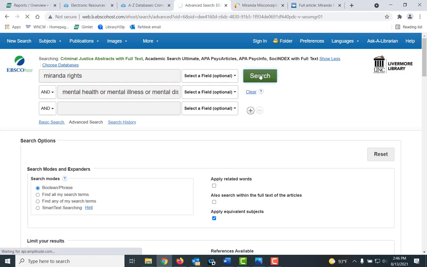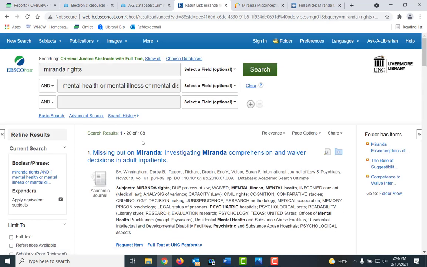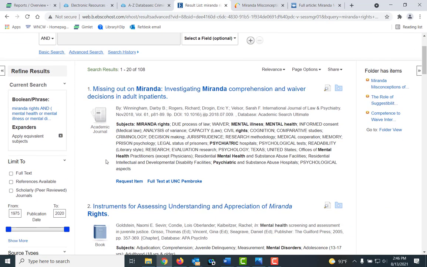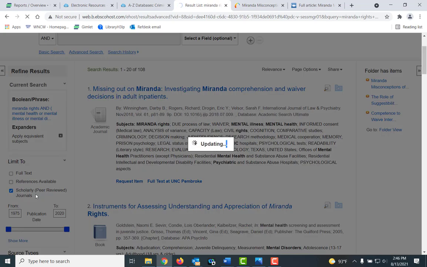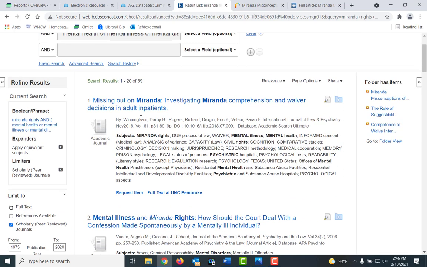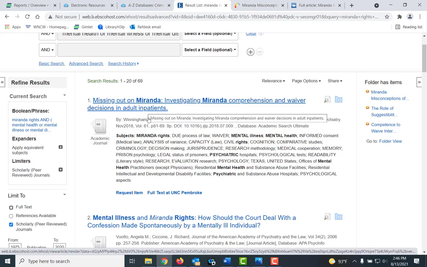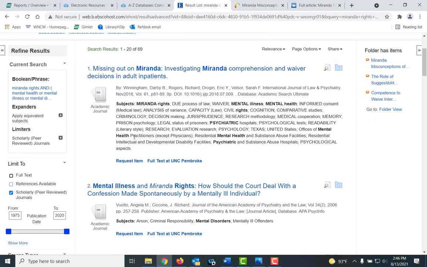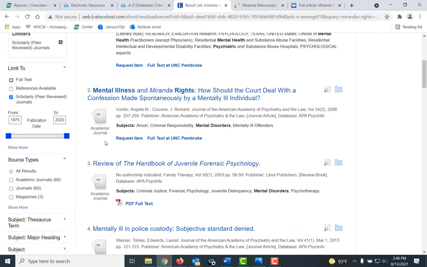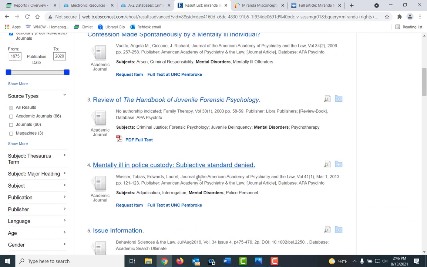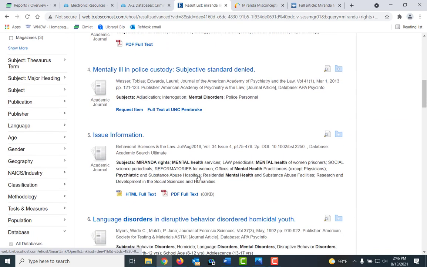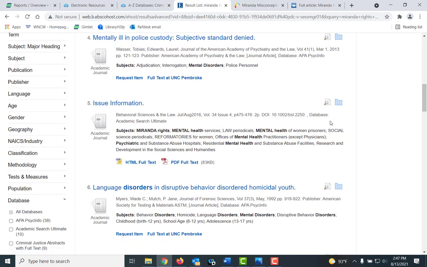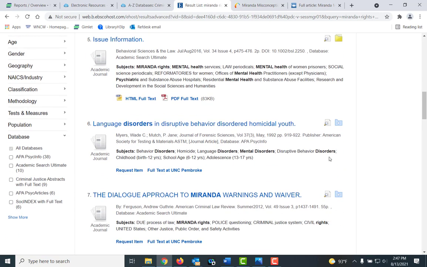I click on search again, and instead of getting 13, notice I've got 108 articles. And I can do the same steps, limit by scholarly peer reviewed, and now I have 69 articles instead of 9. And I can do the same type steps to look at it. Now, one of the things that came up here is this item is a review of the handbook. Reviews typically do not work well in academic papers. That's just an overview. But I can add in other databases, and they work the same way.